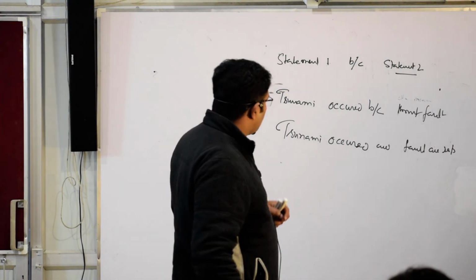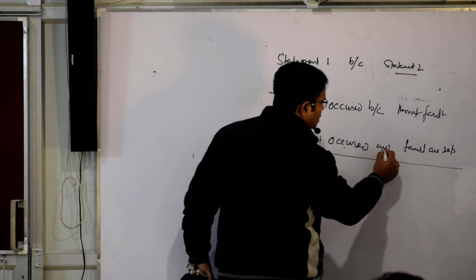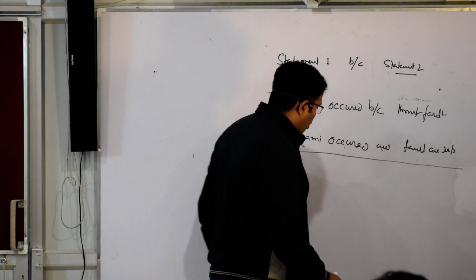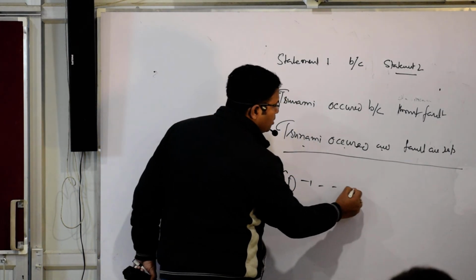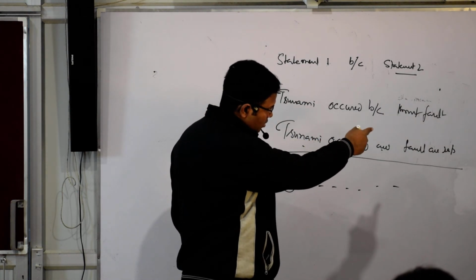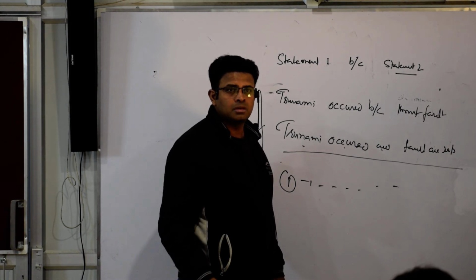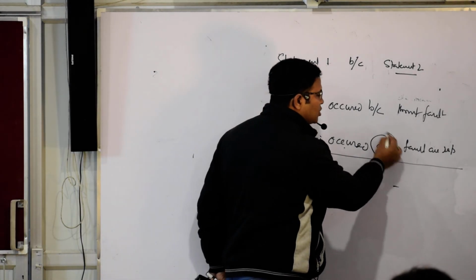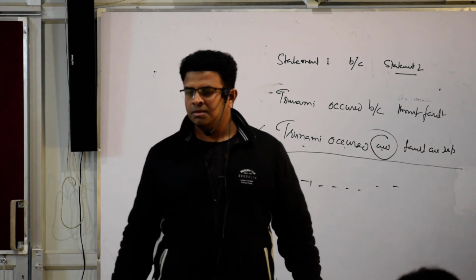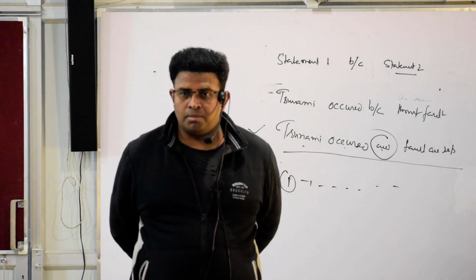Then you will say yes, it is written in the passage that tsunami occurred and the faults are responsible for it. And in the option it will be written that tsunami occurred because of the thrust fault. Yes, thrust fault is a type of fault, so it is responsible for the fault. Yes, it is correct, but it is wrong, because the passage never says that is the cause. Yes or not? And it does not say cause. Understood it? Completely okay in your mind?